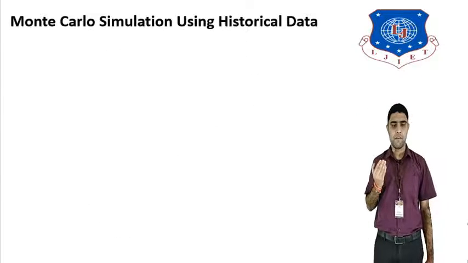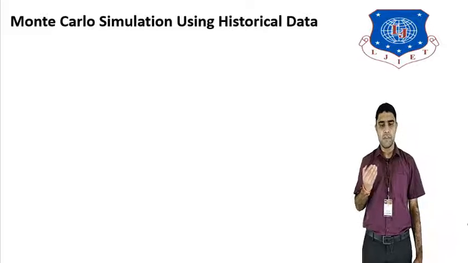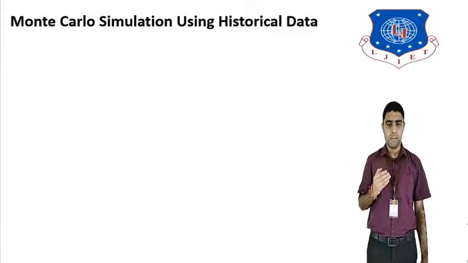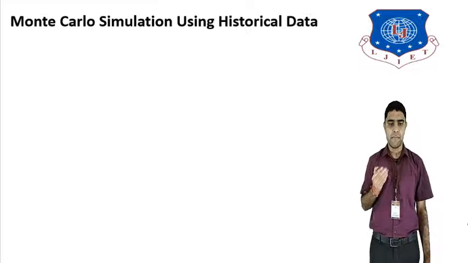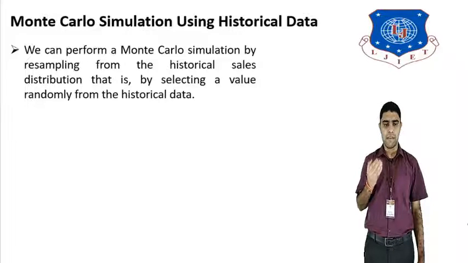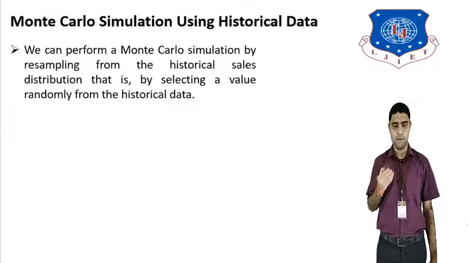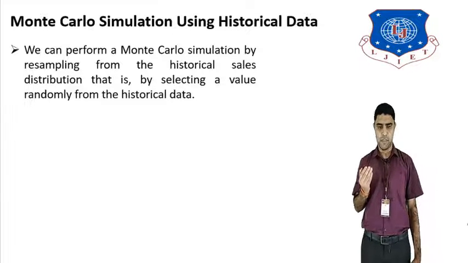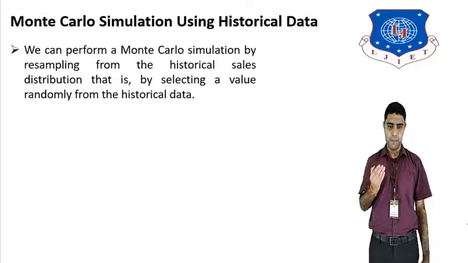Now we see another topic, Monte Carlo simulation using historical data. We first take the historical data and then we can apply Monte Carlo simulation. We can perform Monte Carlo simulation by resampling. First we have to resample the data, and from the historical sales the distribution will be built and Monte Carlo simulation will be applied.